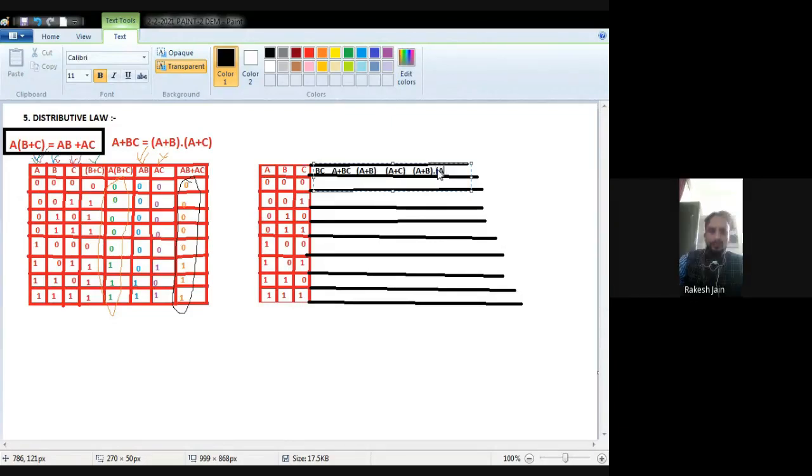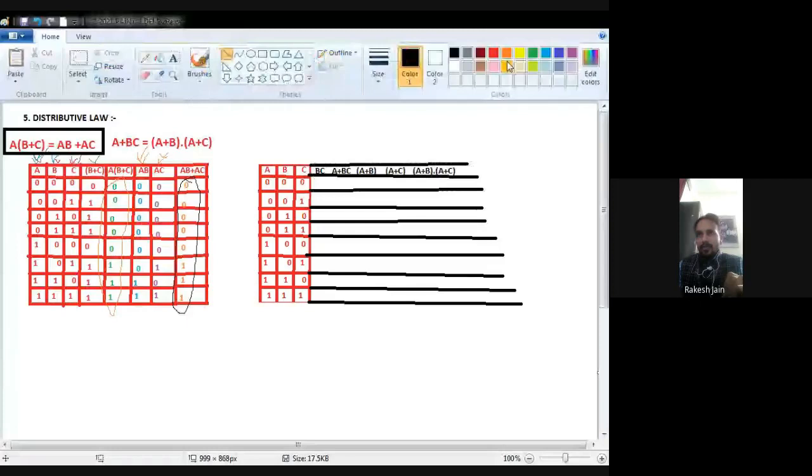So it is proved that this identity is valid, and this is known as the distributive law. So we prove that A dot B plus C is equal to AB plus AC.